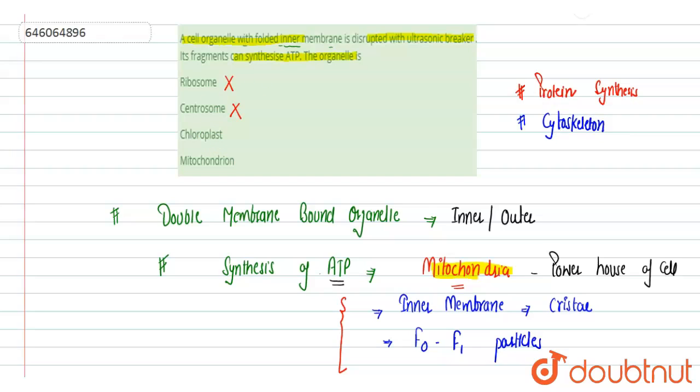Chloroplast: yes, we can say that it is a double membrane bound organelle. So with the first clue we can't say which organelle it is. But ATP synthesis is not the function of chloroplast. Chloroplast is involved in photosynthesis. On that basis this is definitely not the answer, because they have mentioned ATP synthesis also. Last is mitochondria, that is correct. Option D is correct. Hope you get it.